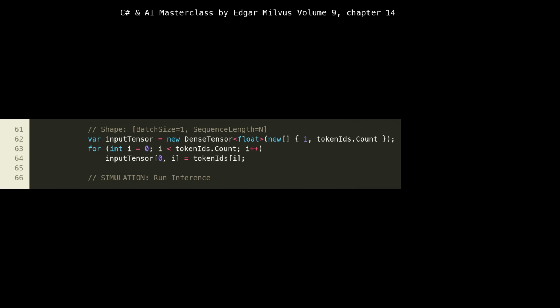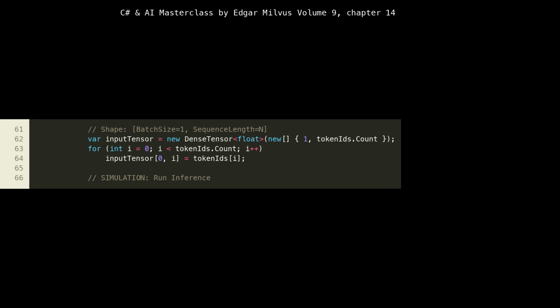At lines 61 to 64, we create a DenseTensor float named input tensor. This is how ONNX Runtime expects numerical input for models. We define its shape as 1, token IDs count, representing a batch size of 1, a single input text, and a sequence length equal to the number of tokens. We then populate this tensor with our dummy token IDs. This step is fundamental. It correctly formats the input data into the multidimensional array structure, tensor, that the ONNX model is designed to process.